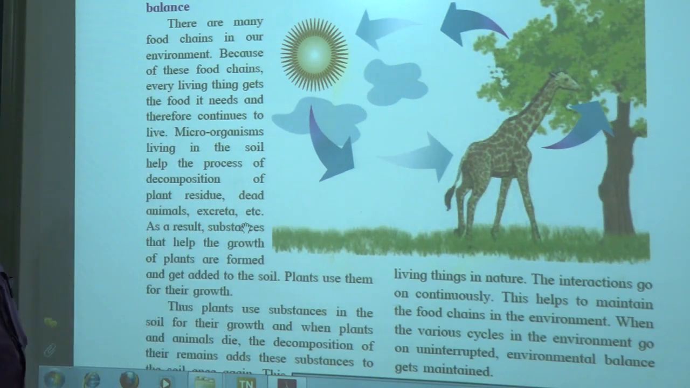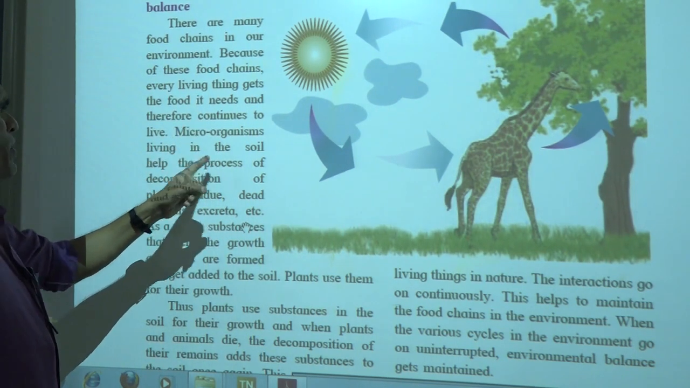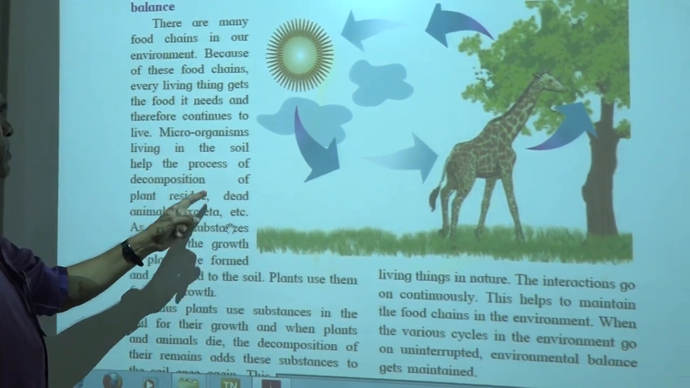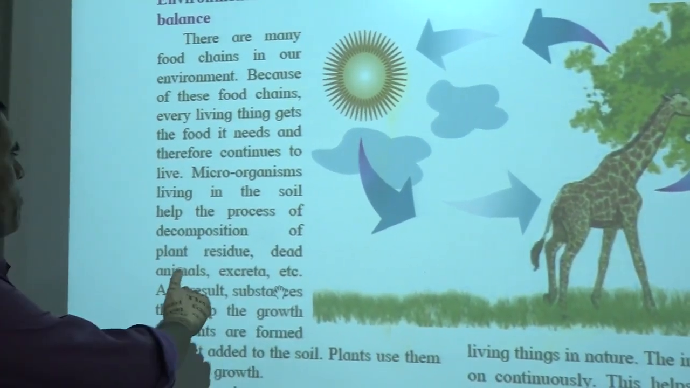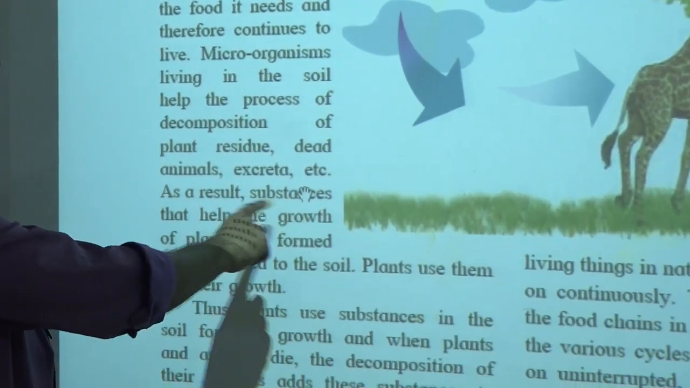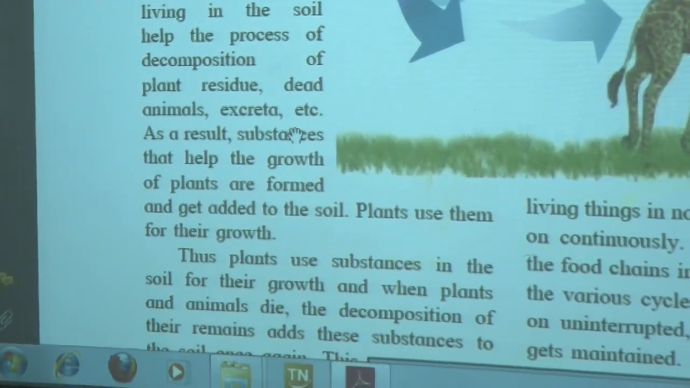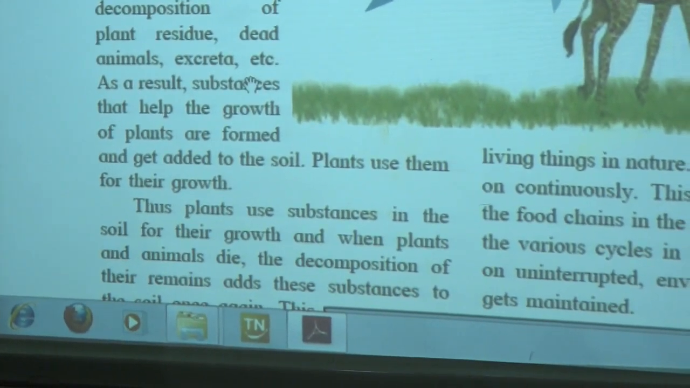Then I will explain that. Now you see, microorganisms living in the soil help in the process of decomposition. Decomposition is very important. Plant residue, dead animals and so on are broken down, and as a result substances that help the growth of plants get added to the soil. Plants use them for their growth.